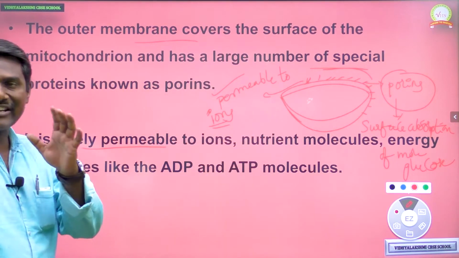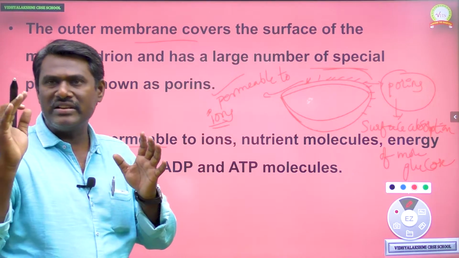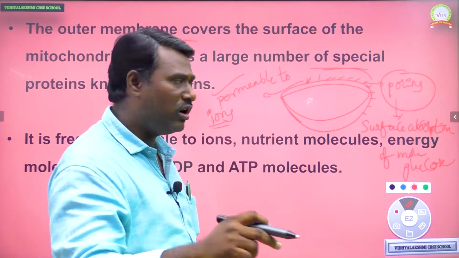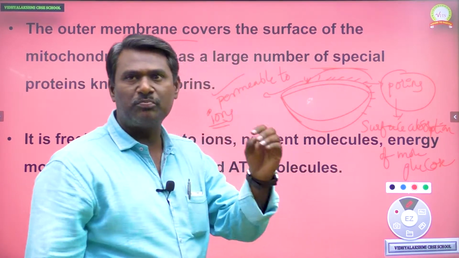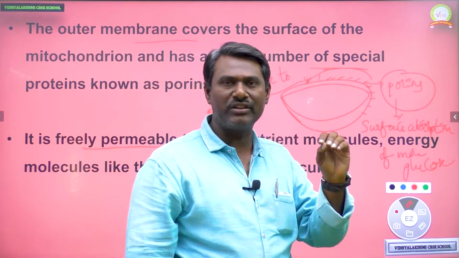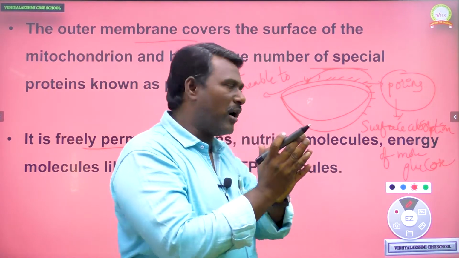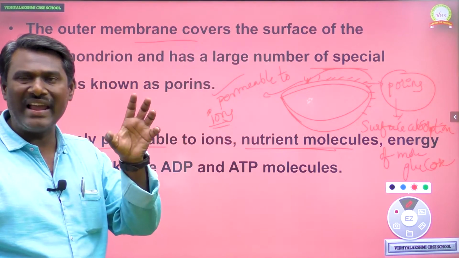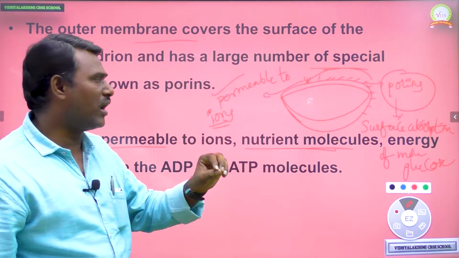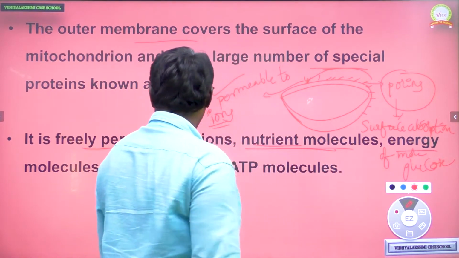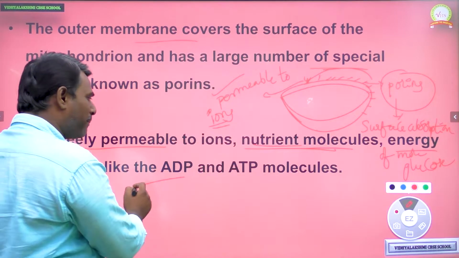Okay. So, external to internal. Some of the substances can come from outside to inside of the mitochondria through porins. These porins act as selective channels which allow only ions and nutrient molecules. All these enter the mitochondria through the porins: nutrient molecules, ions, as well as energy molecules like ADP and ATP.